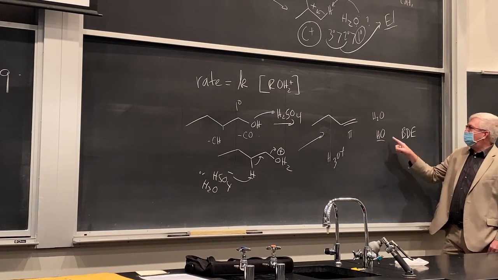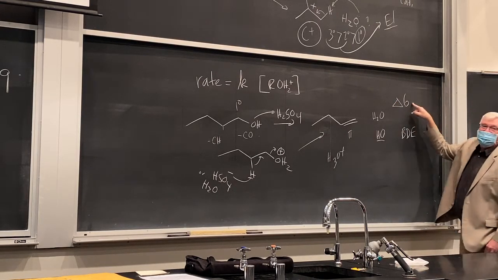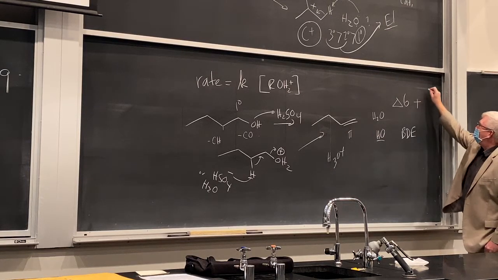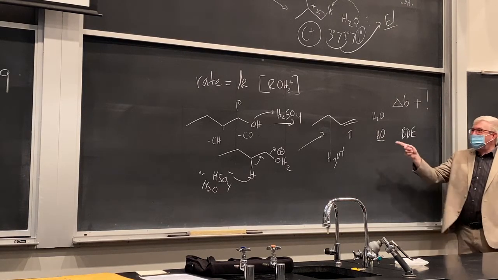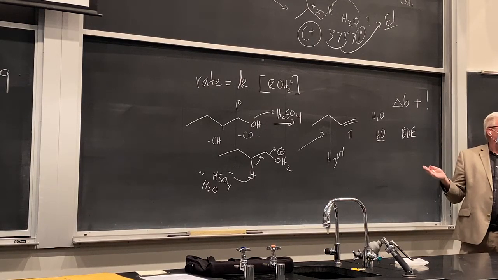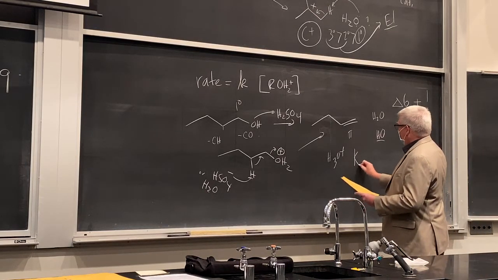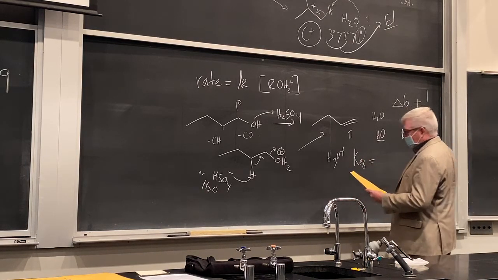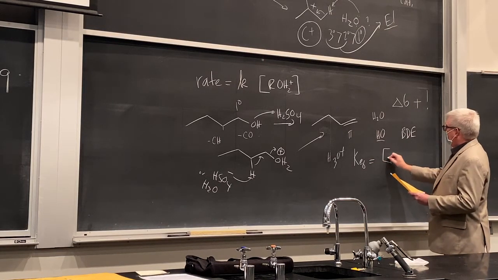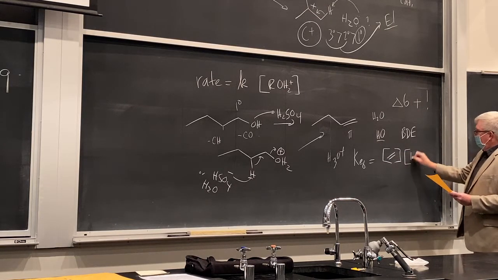If you add this up here, delta G is actually what? Not negative. It's not exothermic. It turns out it's endothermic. Okay, this is not favorable as we've drawn it. But I've been showing you these reactions. These actually work. Okay, so what is the deal here? Well, K, the equilibrium, we can draw this for any reaction, equals what? The concentration of the product, which will be the alkene, and water.